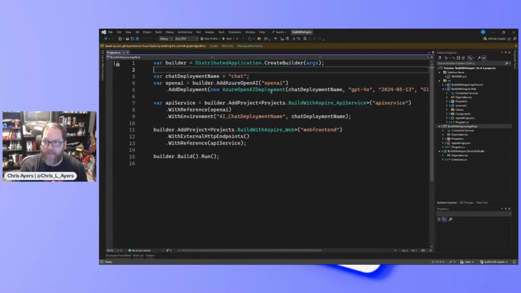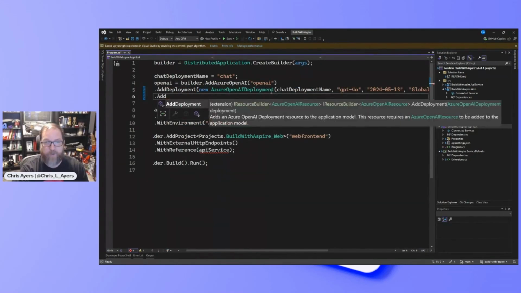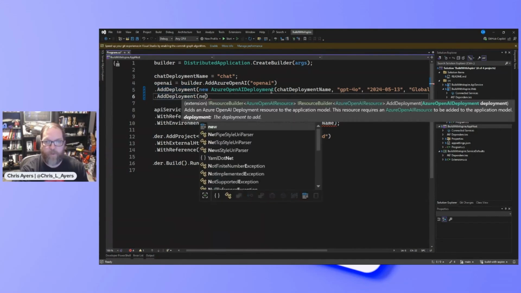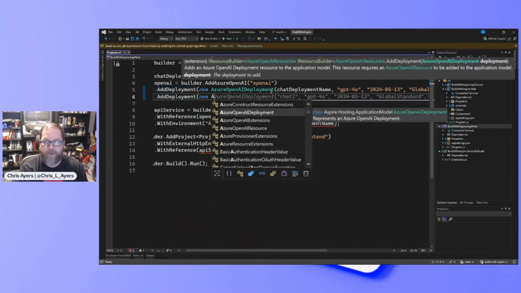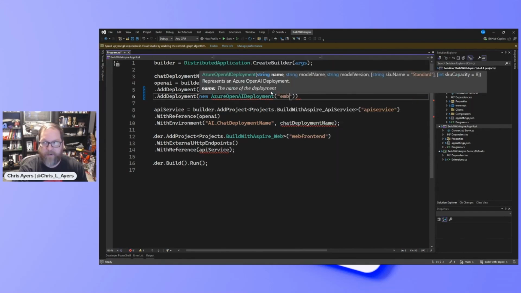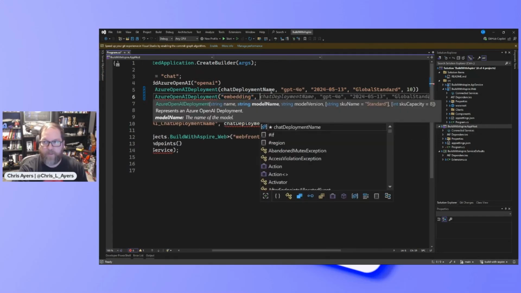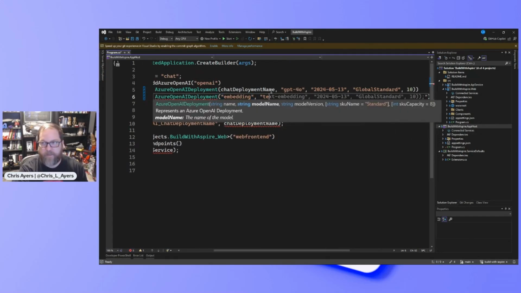And I don't have to add deployments here, but I can chain multiple deployments if I want. So if I wanted a new Azure OpenAI deployment, maybe I want it to be embedding as the name, and I want something like text embedding.